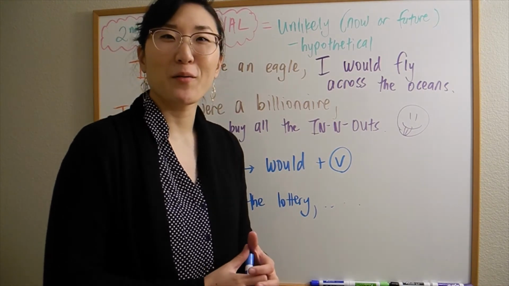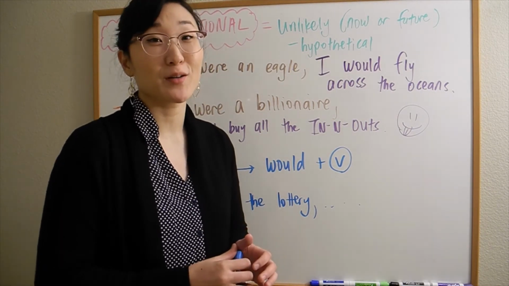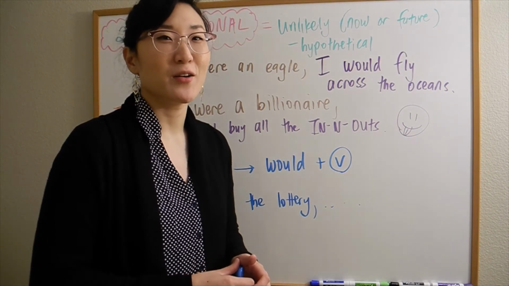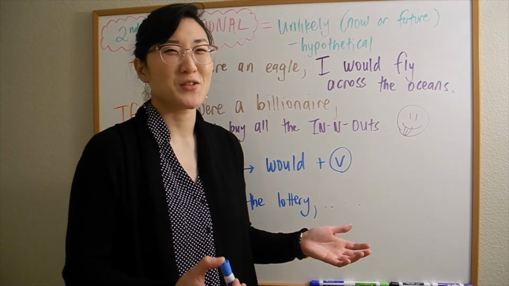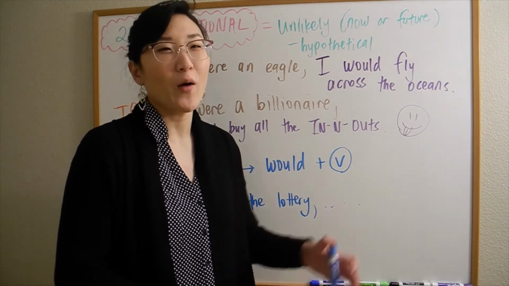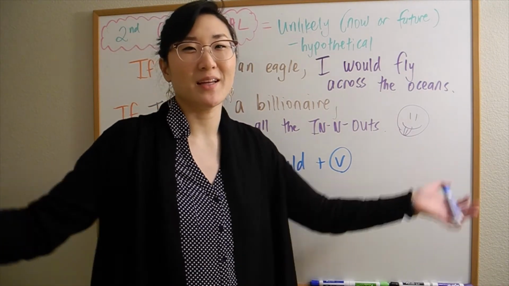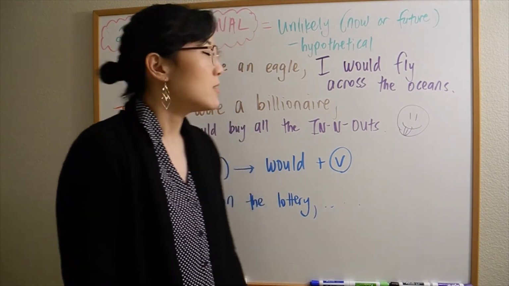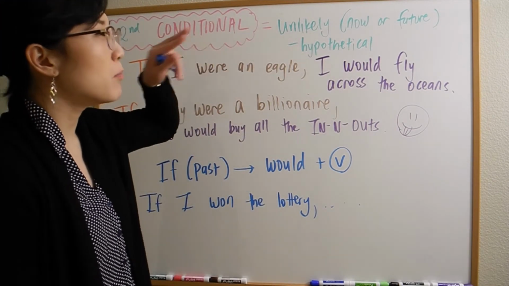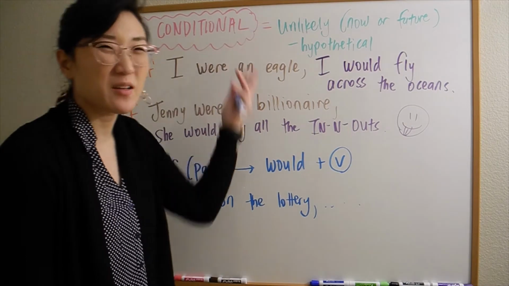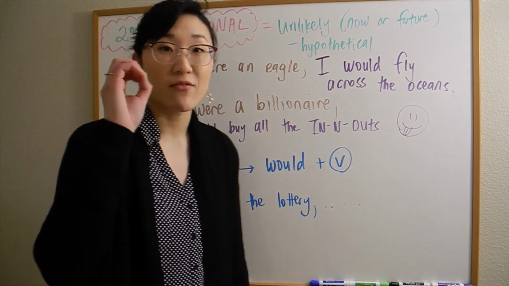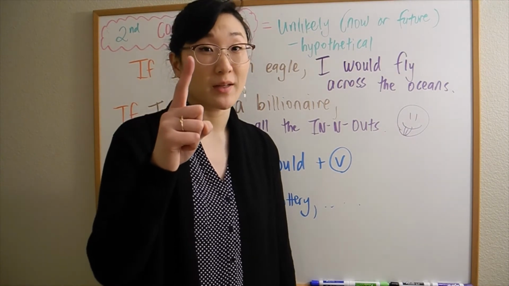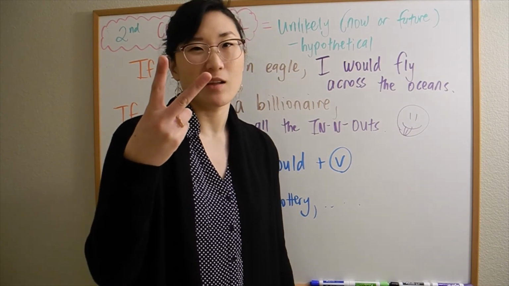I would go maybe travel the world and learn how to surf or snowboard, or I don't know. Or I would adopt maybe like 100 dogs, right? So these are most likely not going to happen. This is the second conditional. So 0 is fact, 1 is a possibility, 2 is unlikely.